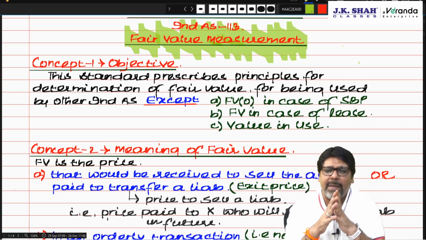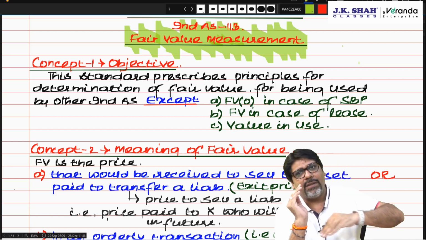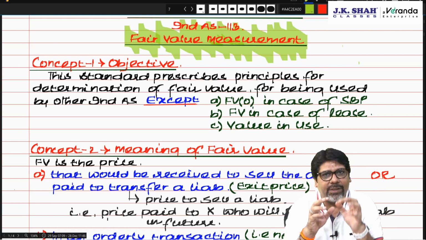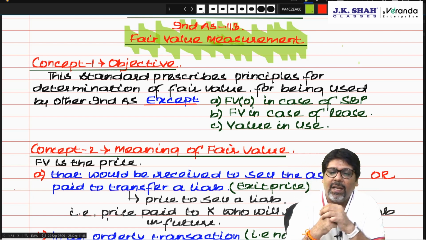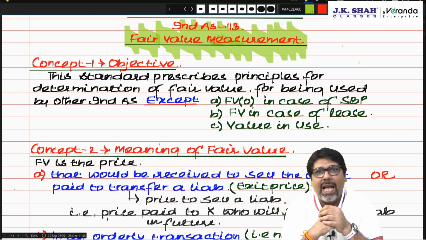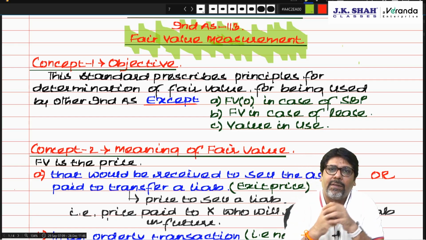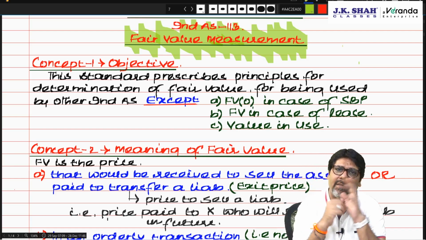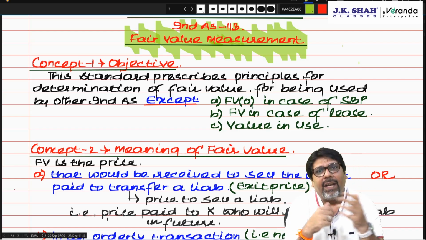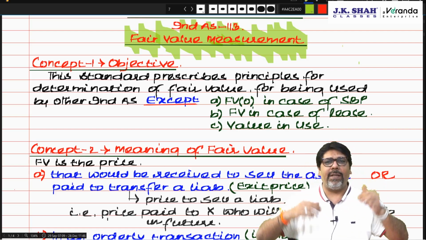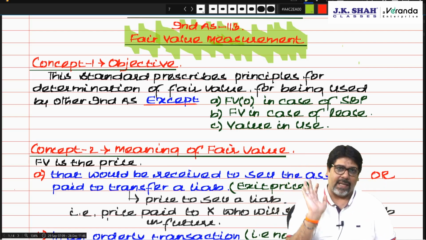So this standard basically prescribes principles for determination of fair value, which is used in other IND AS, except fair value of options, which is used in share based payments, fair value of asset, which is used in lease, and value in use, which we use in impairment. These three fair values are not covered over here. Rest anywhere, wherever fair value is used, that fair value is to be determined on the principles of this standard.